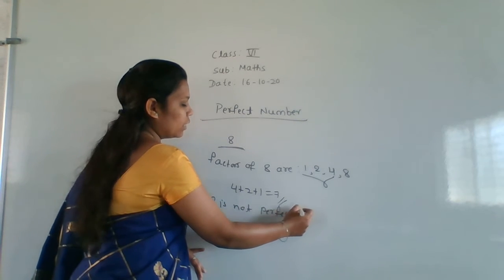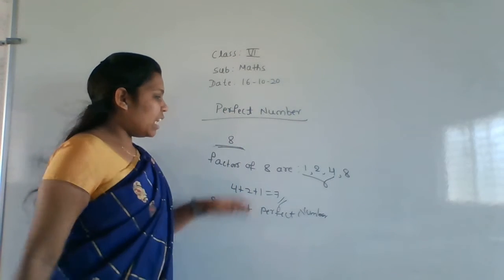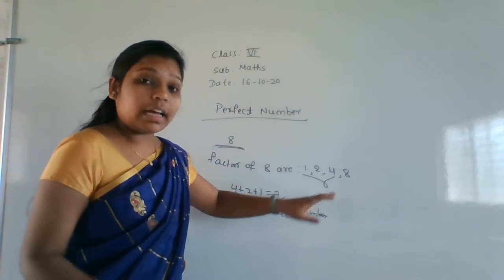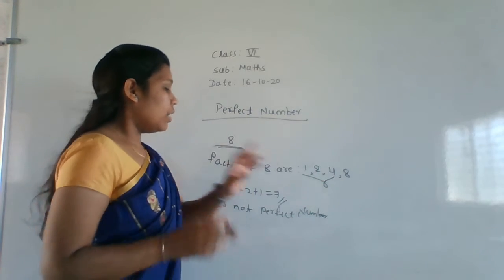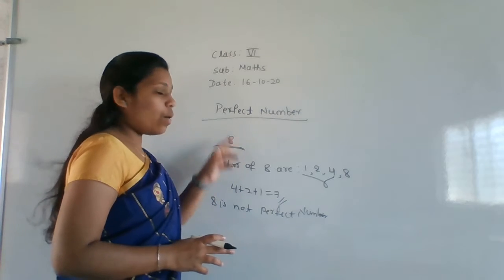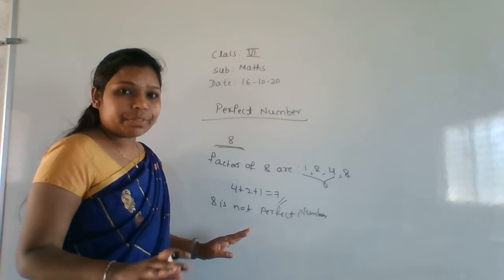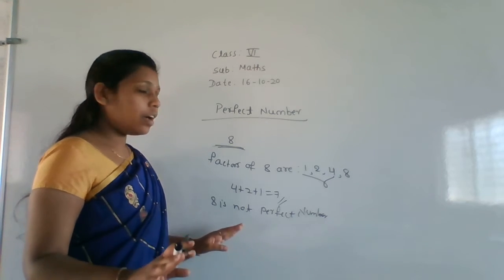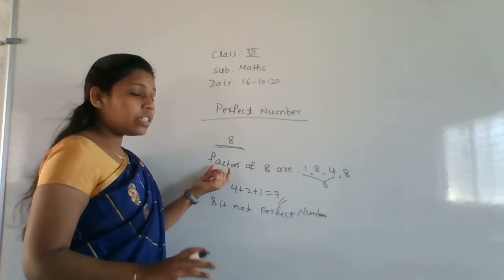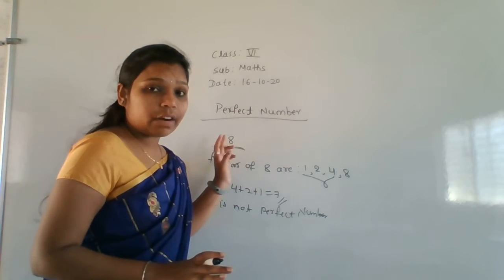If the sum of the factors other than itself is the number, then it is called a perfect number. Otherwise, it's not a perfect number. Getting the definition of a perfect number here? Perfect number means writing the factors of that number and not considering the number itself as a factor.